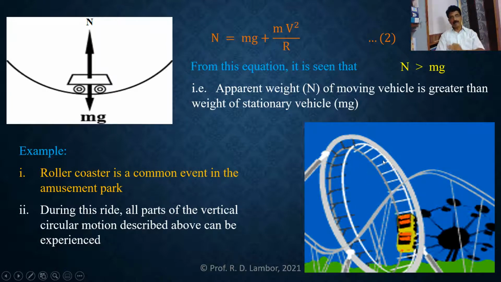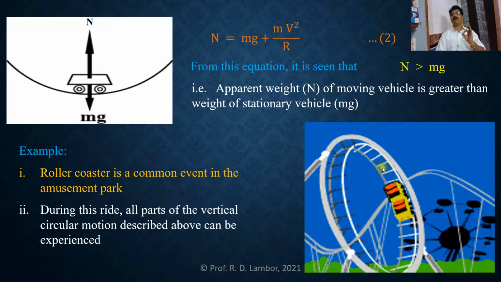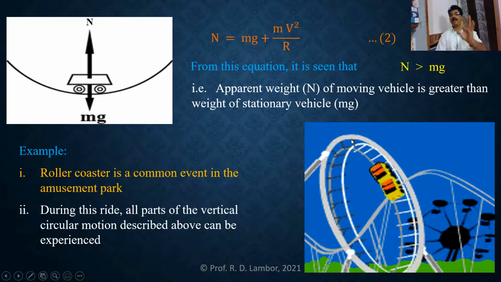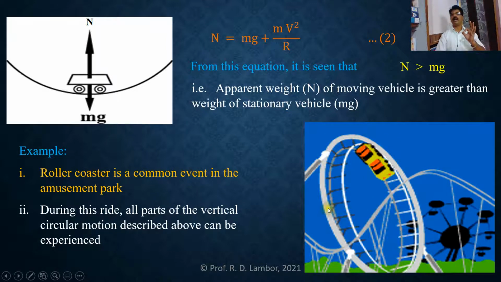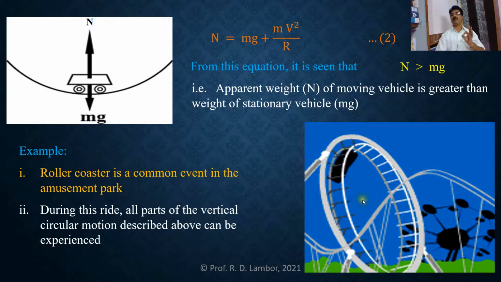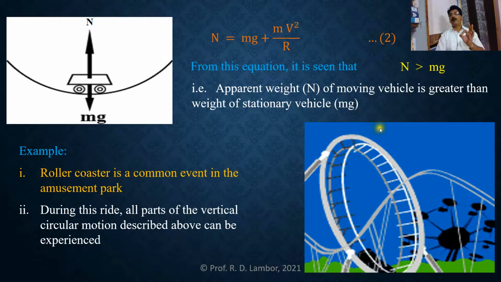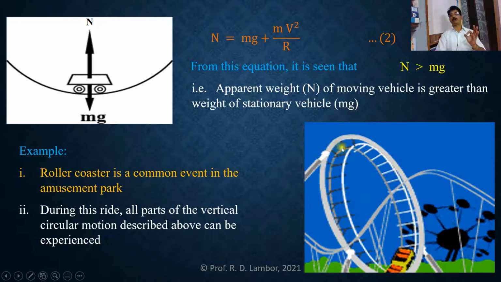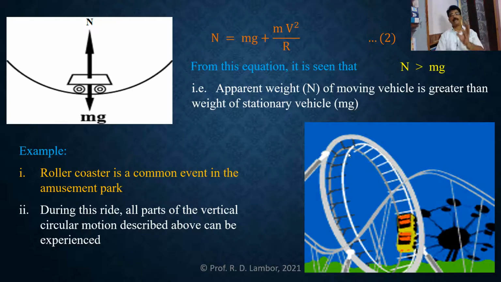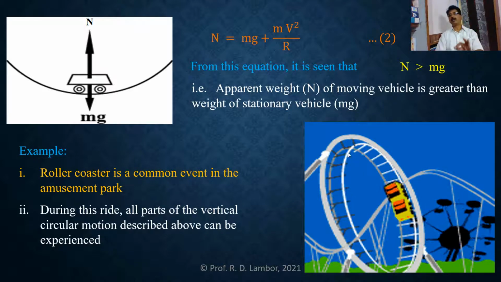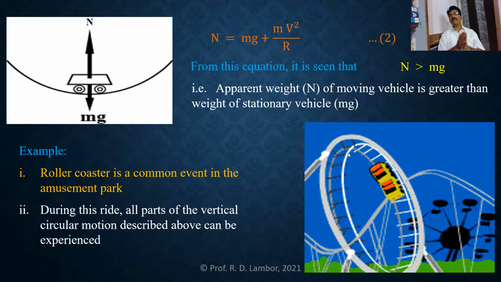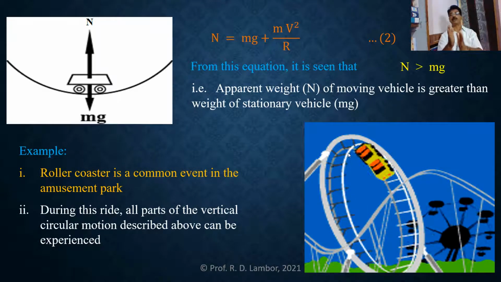We have obtained expressions for tension at the highest position, at the lowest position, and at the horizontal position. We also found the expression for minimum speed at all the positions in vertical circular motion. So the roller coaster is the best example explaining vertical circular motion. In this way we learn the remaining two applications of vertical circular motion.